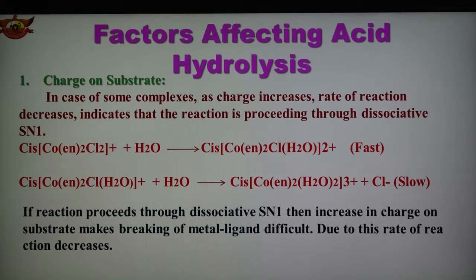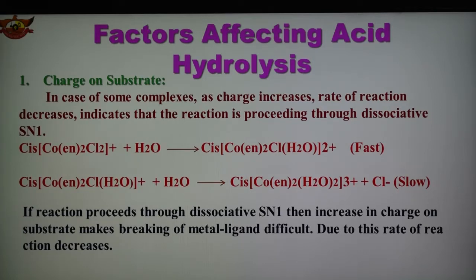The first factor is the charge on the substrate, the second factor is the strength of the metal-ligand bond, and the third factor is the inductive effect of the inert ligand. The fourth factor is the solvation effect, and the fifth factor is the steric effect. These are the five factors, and in today's part we are discussing the first three. So the first factor is the charge on the substrate.